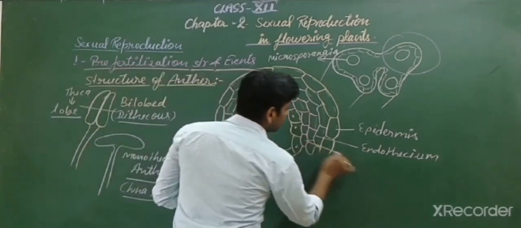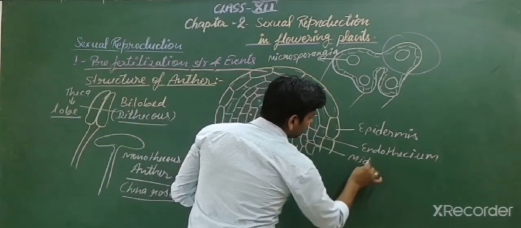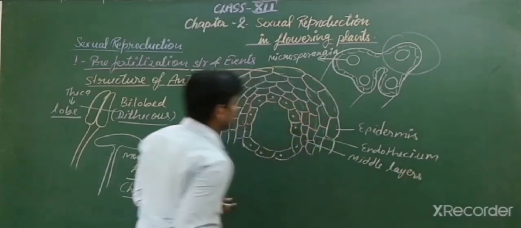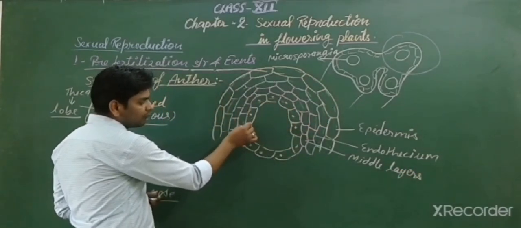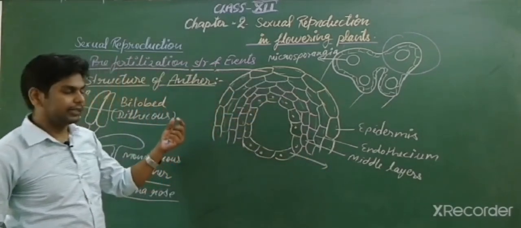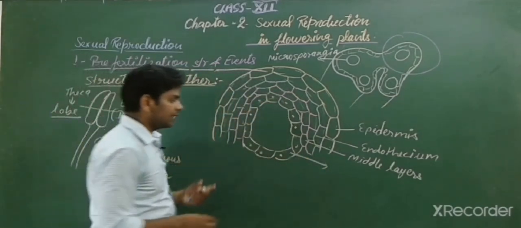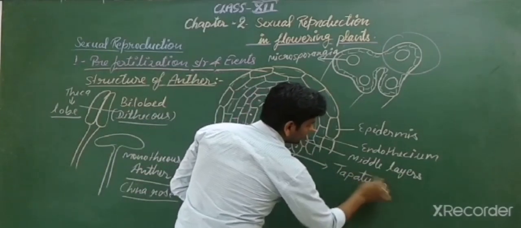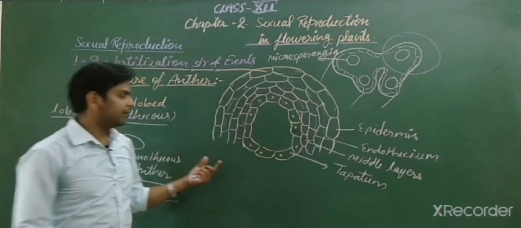These are known as the middle layers. And this is the innermost layer, which is very important and is often asked in your exam. This is the tapetum.